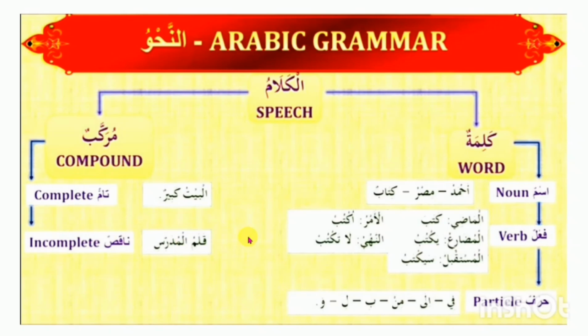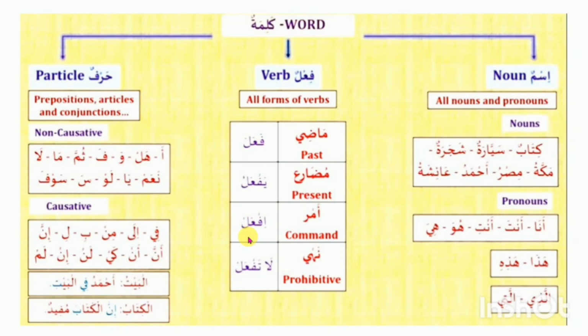Okay, dear brother and sister, please pay attention to the next slide. Here is also given al-kalima. We know that kalima has three parts: noun, this is isim; verb, this is fi'l; and third is particle, which in Arabic is harf. We already discussed isim. We know that in English language noun and pronoun are different, but in Arabic language noun and pronoun are not different. Same. All nouns and pronouns are isim. Noun, kitabun, this is book. Sayyaratun, this is car. Sayyaratun means car.